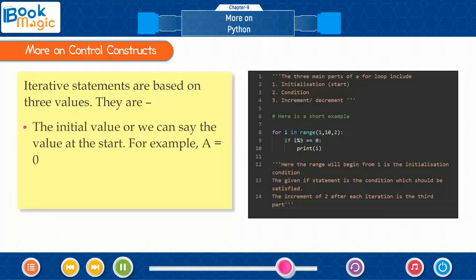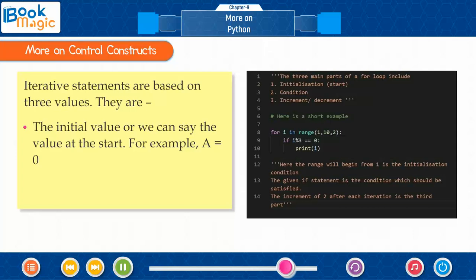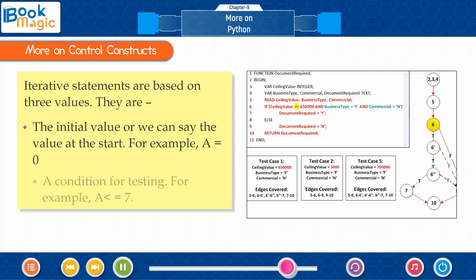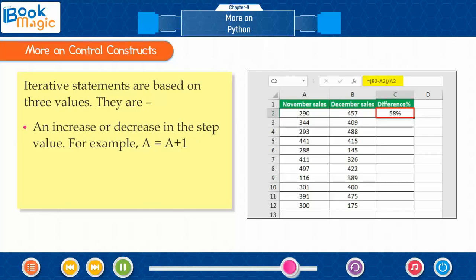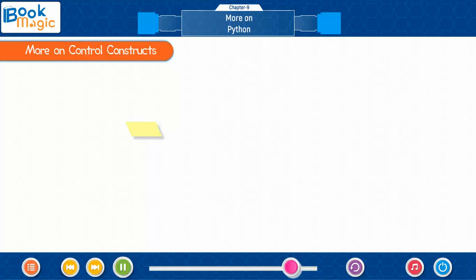They are the initial value, or we can say the value at the start. For example, a equals 0. A condition for testing. For example, a is less than or equal to 7. An increase or decrease in the step value. For example, a equals a plus 1.